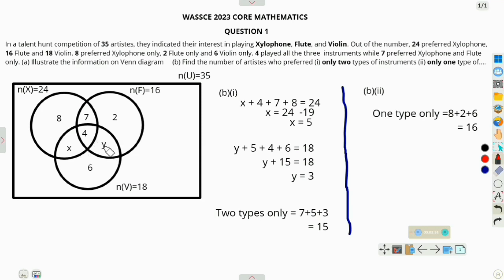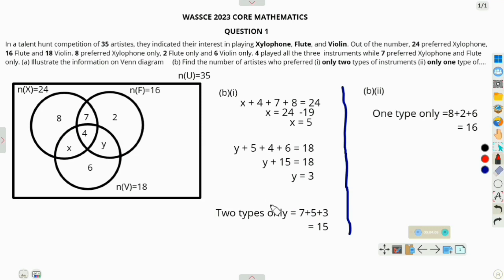So 4 plus Y plus 6 plus X should be 18, but then X is 5. So Y plus 5 plus 4 plus 6 is 18. And then grouping like terms, we have Y plus 15 is equal to 18. Then again, we solve Y to be 3.